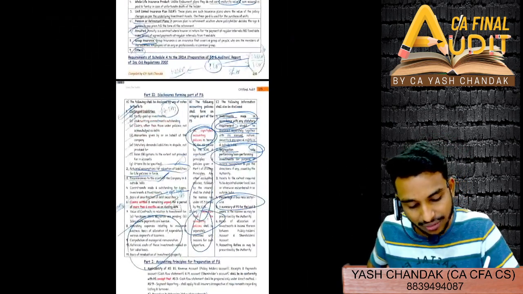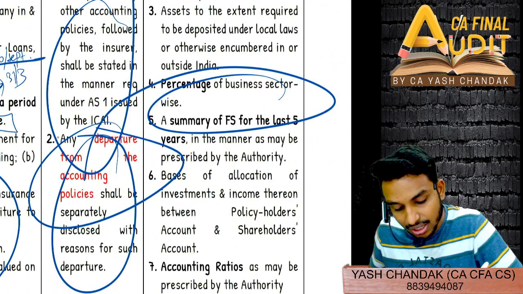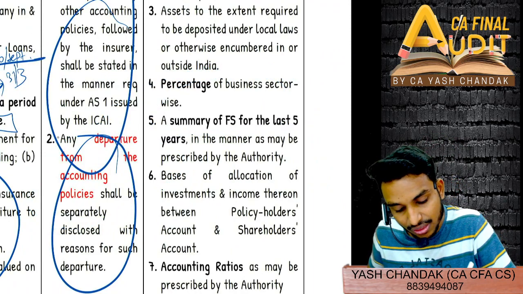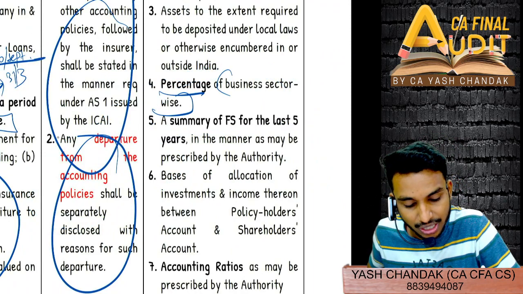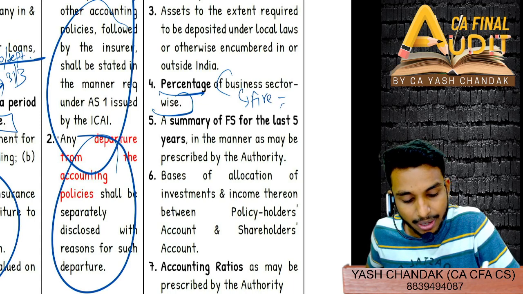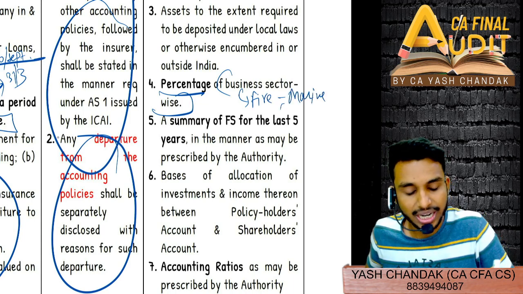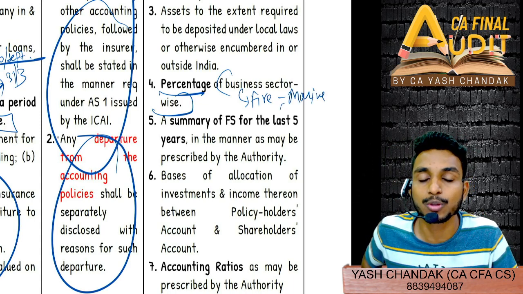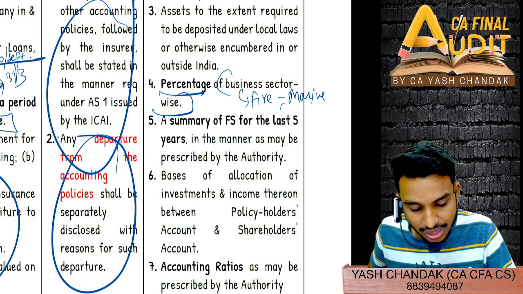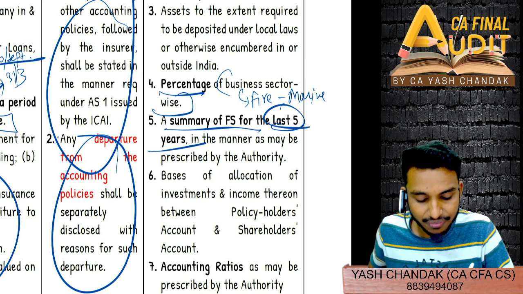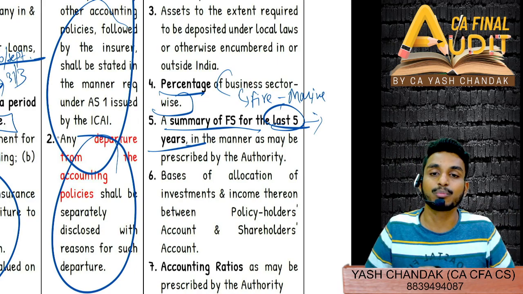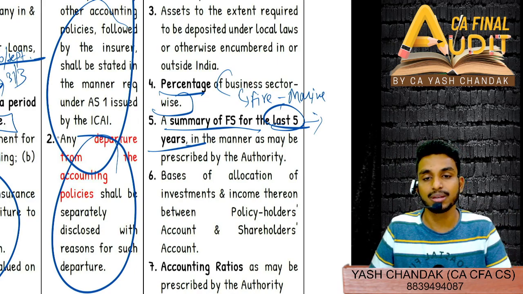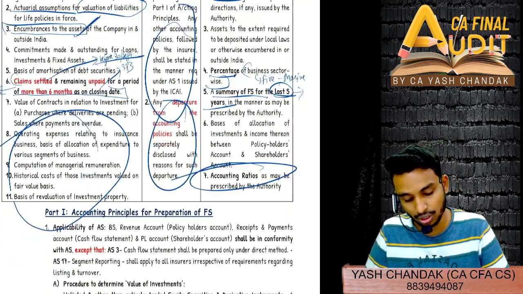So all these disclosures have to be carried out. Important one is percentage of business sector wise. That means all sector wise percentage you have to see, how much percentage is fire, how much is marine, right? Generally for all others you have to tell percentage wise. Similarly, summary of financial statement for the last 5 years. Last 5 years important summary also you have to prepare and provide, for accounting ratios and all.